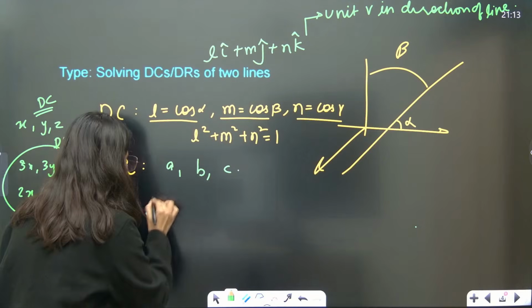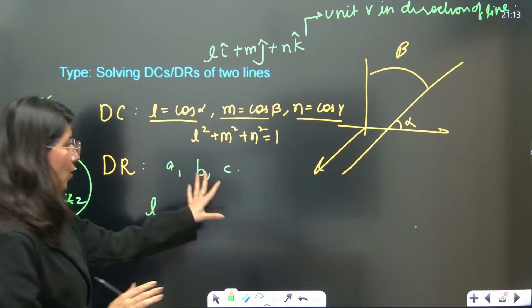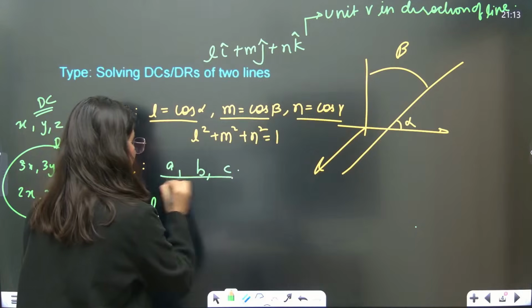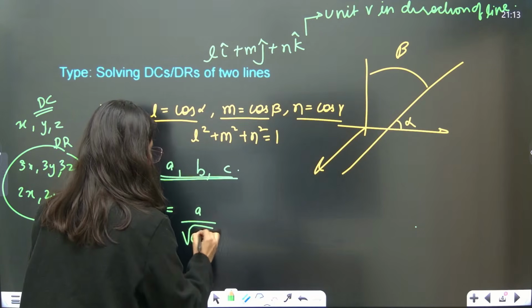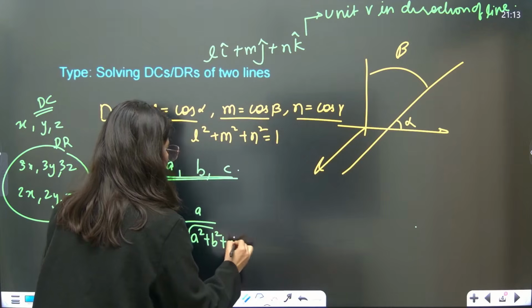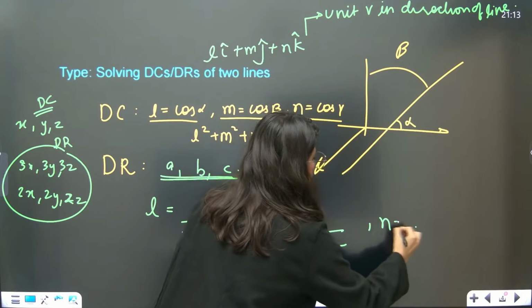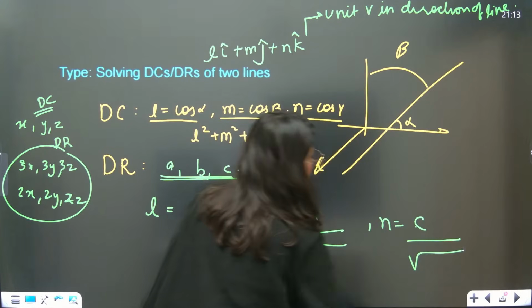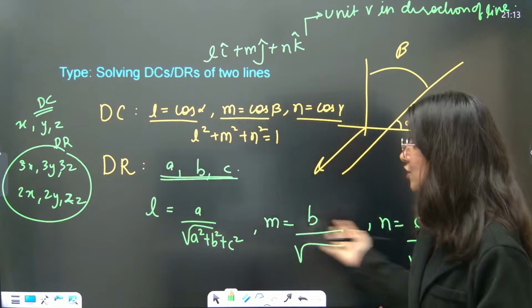If DR is given to you, then DC can be calculated. If DR is a, b, c, then l is a upon square root of a square plus b square plus c square, m is b upon the same thing, and n is c upon the same thing. This is the relation between direction cosine and direction ratio.